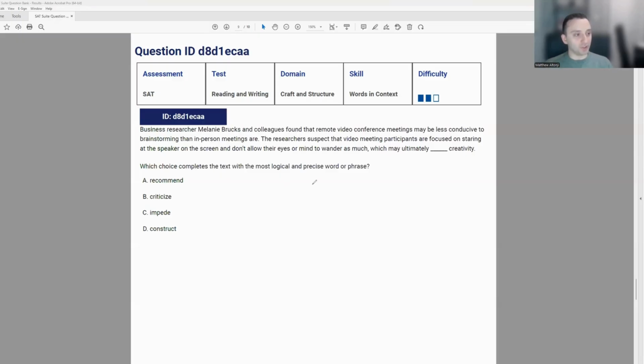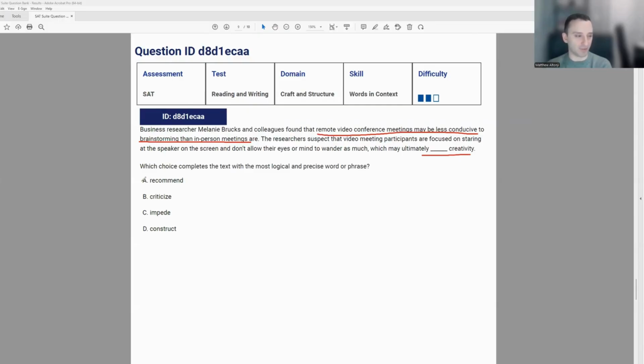In this problem, it says business researcher Melanie Brooks and colleagues found that remote video conference meetings may be less conducive to brainstorming than in-person meetings are. The researchers suspect that video meeting participants are focused on staring at the speaker on the screen and don't allow their eyes or mind to wander as much, which may ultimately blank creativity. So they're saying that remote video conference meetings are less conducive, meaning not as good as in-person meetings for brainstorming. So this does not allow for as much creativity, so we need to find something that says it's stifling or preventing creativity. So let's figure out which one best means that.